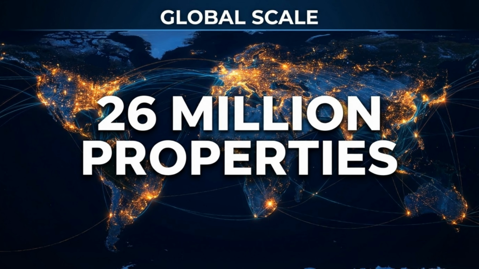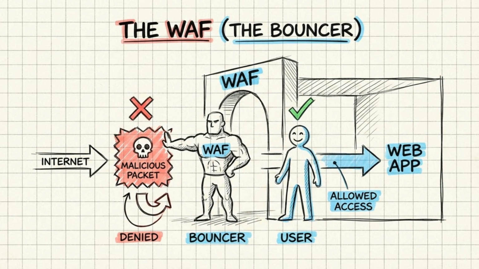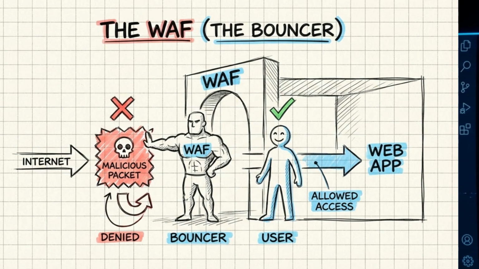To understand the extent of the damage, we must consider the architecture. Cloudflare sits in front of 26 million internet properties globally, with traffic first hitting their edge nodes. These edge nodes handle tasks like decrypting SSL, content caching, and filtering attacks using the WAF, essentially acting as a bouncer. The WAF checks incoming HTTP requests against known attack signatures.